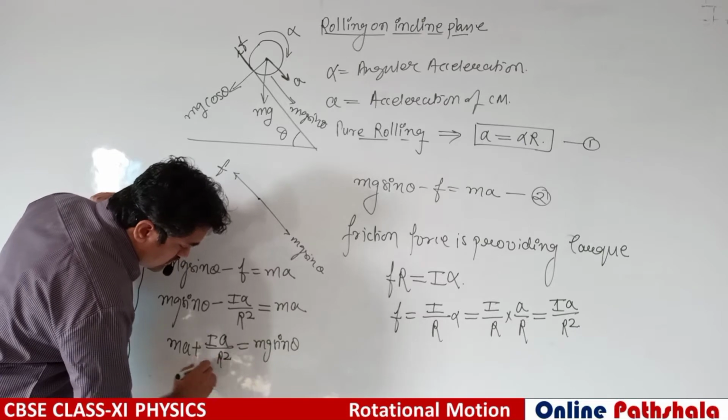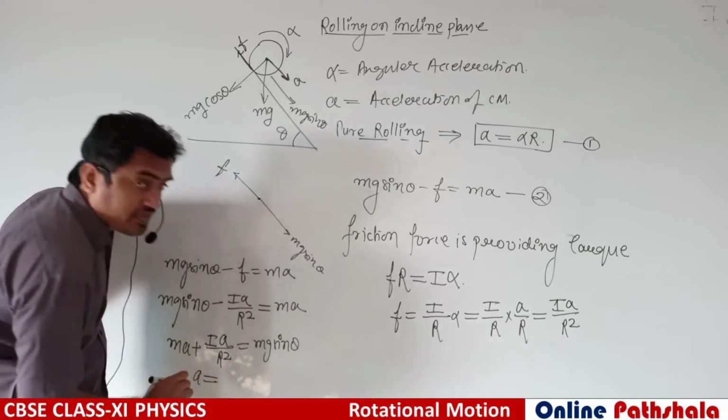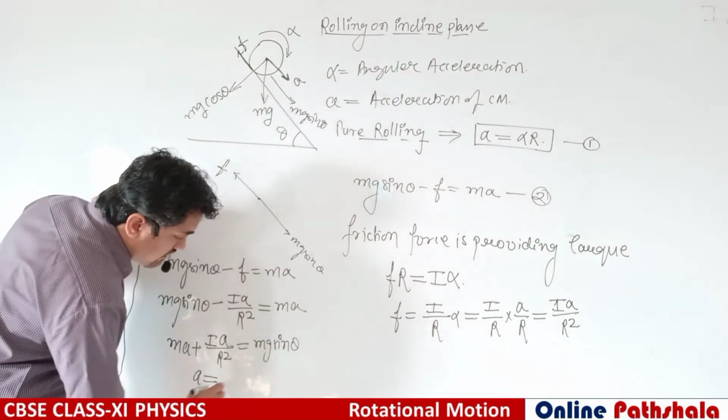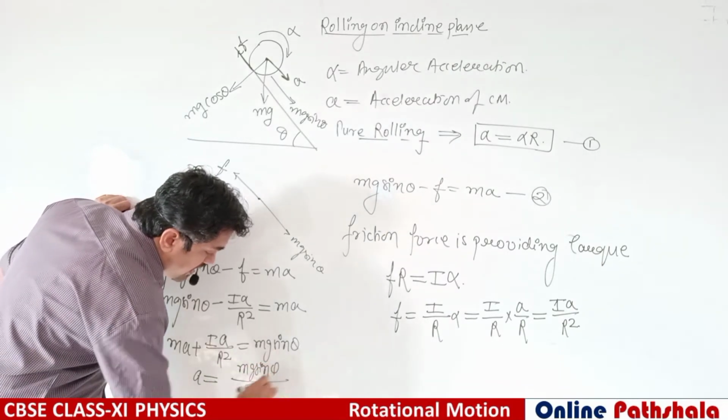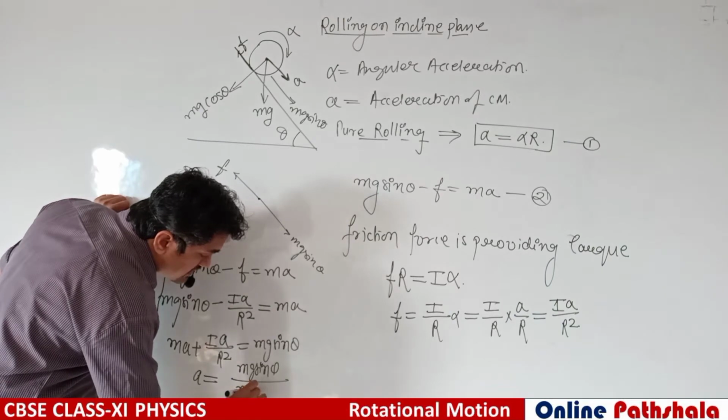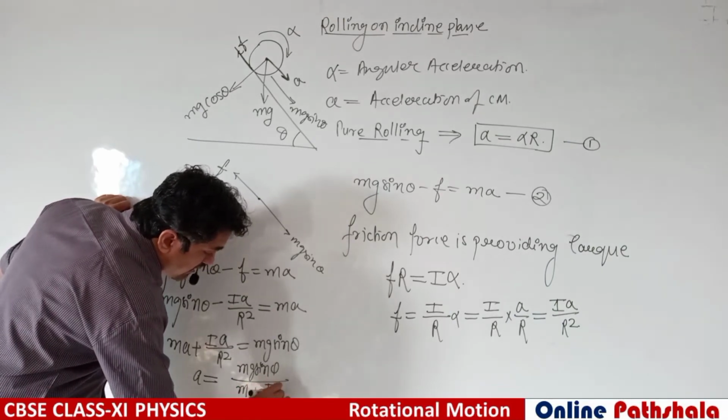So this acceleration a will be mg sin theta divided by m plus I by R square.